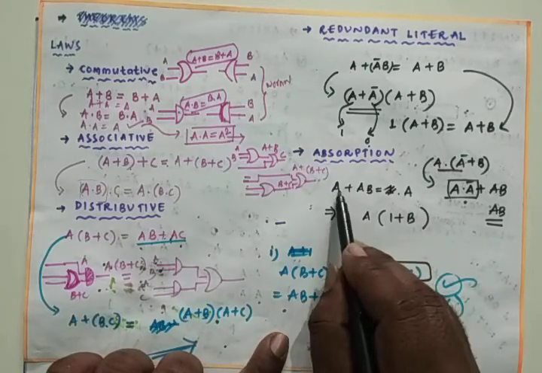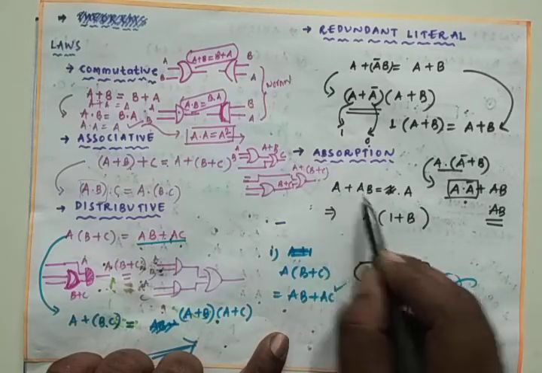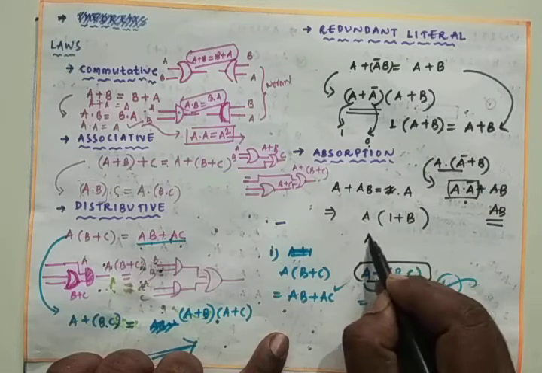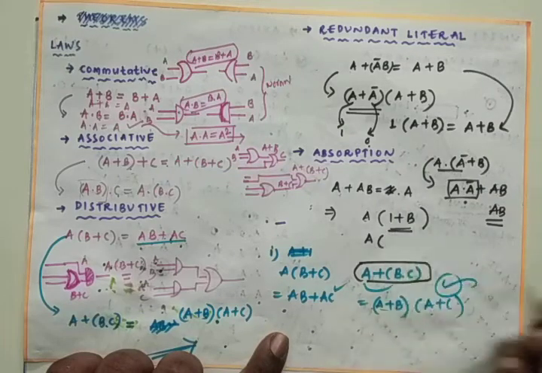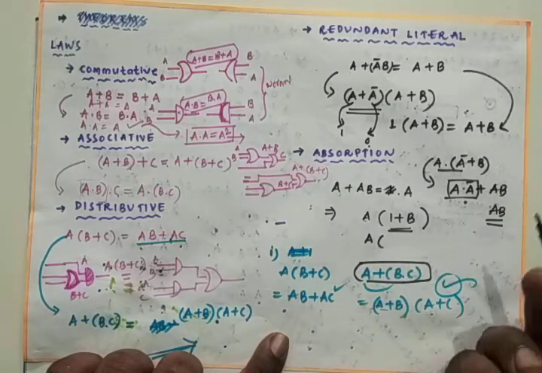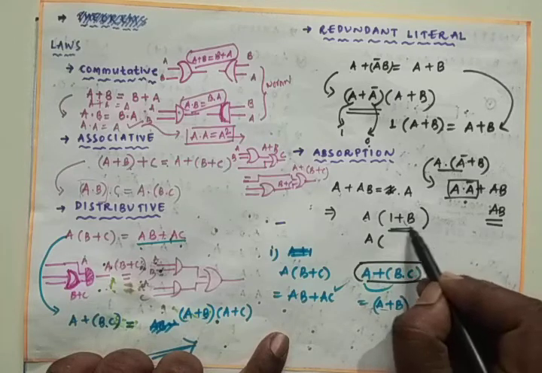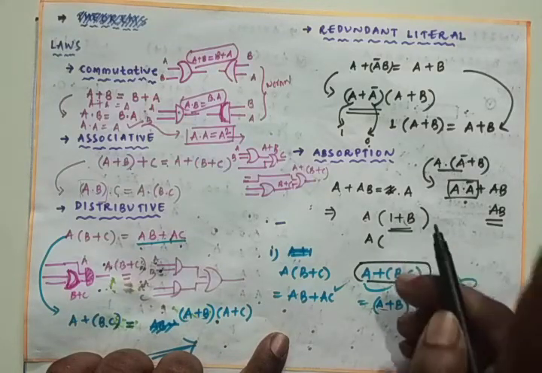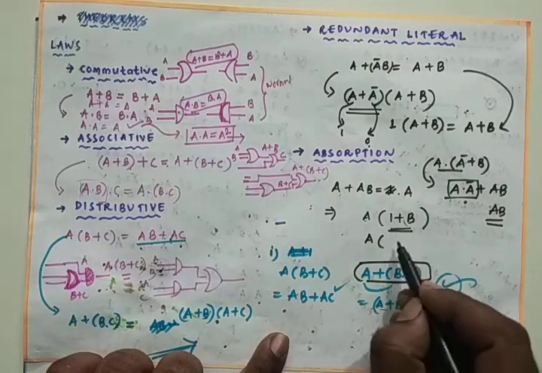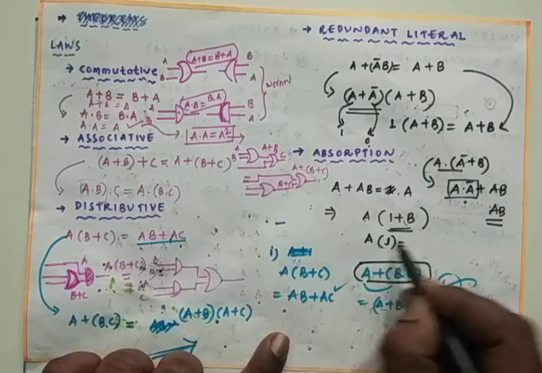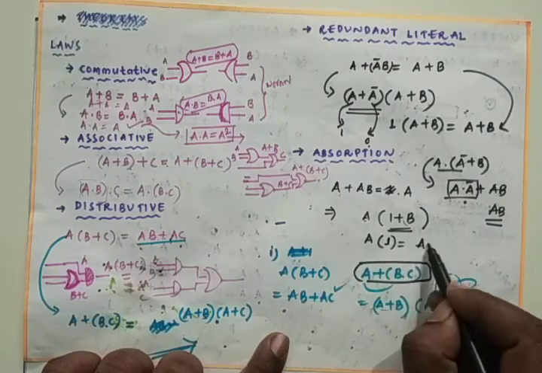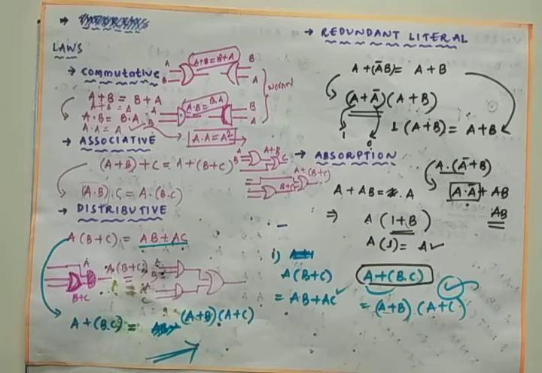See this one. In this I can take the common of A, so that A into 1 plus B. 1 plus anything will be 1 only, because if B is 0, 0 plus 1 is 1. If B is 1, 1 plus 1 is also 1, so that it is A into 1, that is A only, and it is the absorption law.